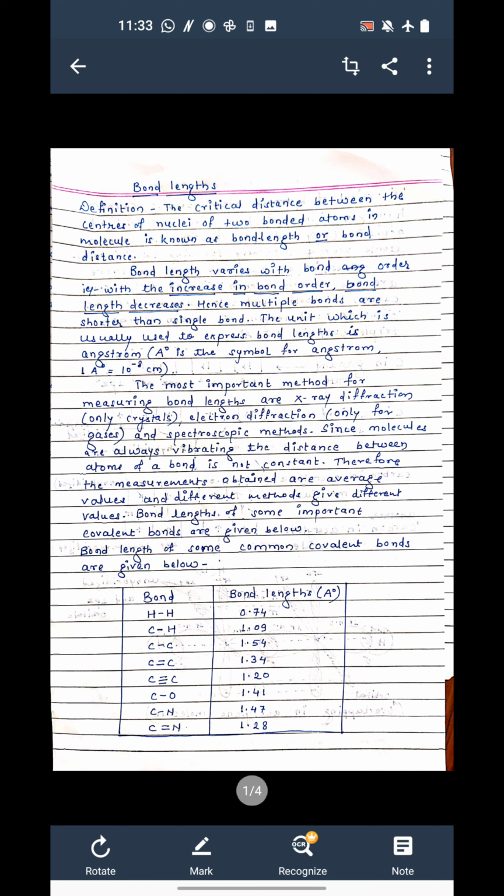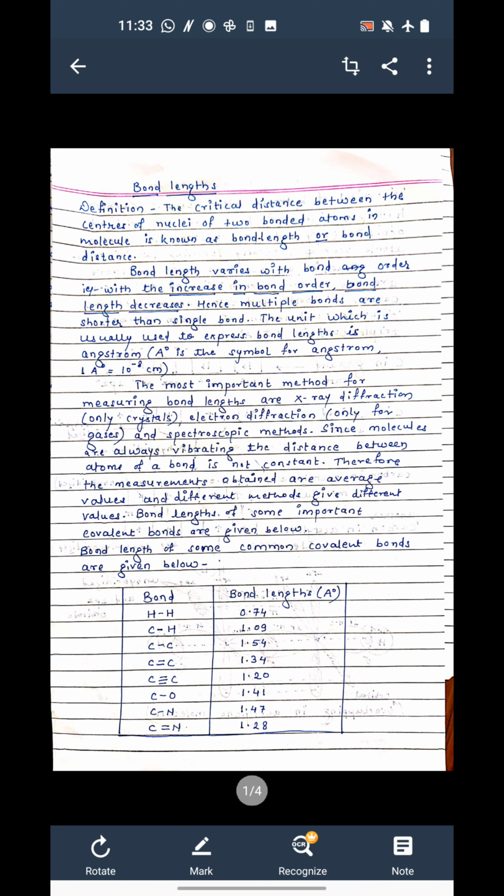As you know, in hybridization also, in case of ethane, we studied that the carbon-carbon single bond length is 1.54 angstrom, carbon-carbon double bond is 1.34 angstrom, and carbon-carbon triple bond is 1.20. So as you can see, as the single bond becomes a double bond, bond length decreases, and again as the double bond shifts to a triple bond, bond length decreases. So there is an inverse relation: if bond order increases, the bond length decreases.